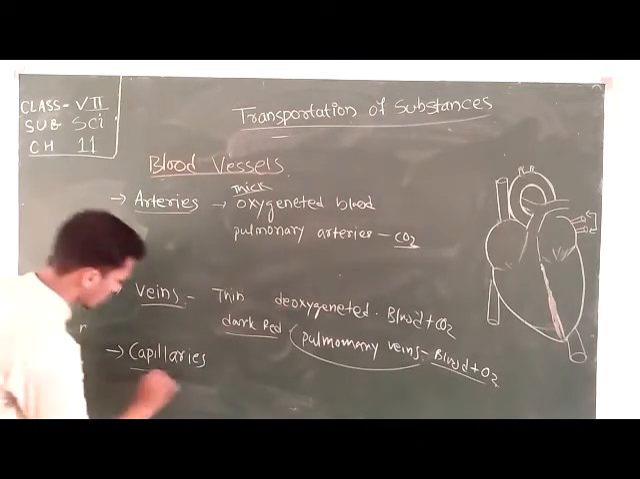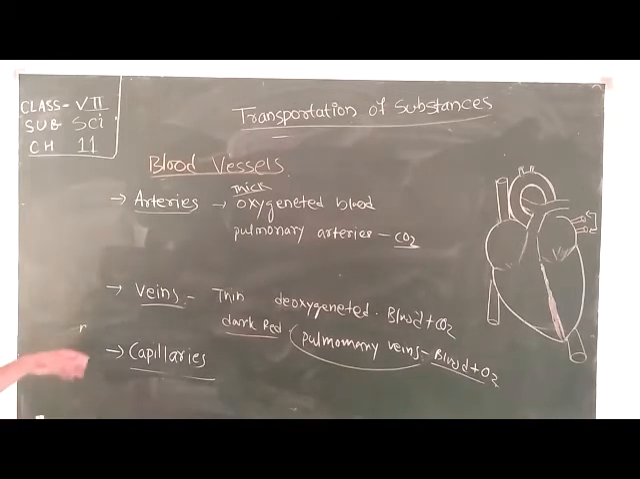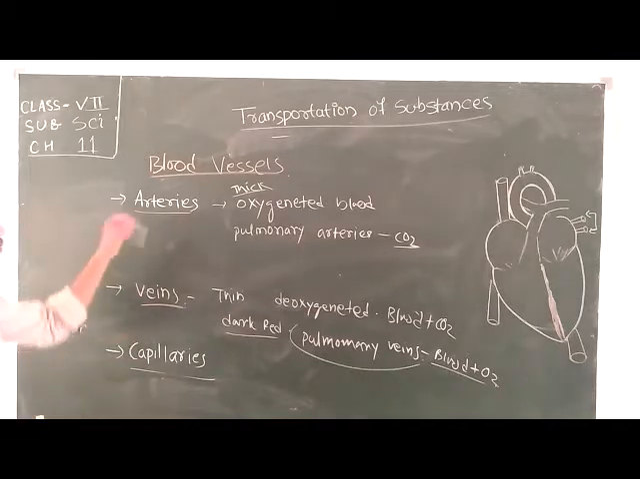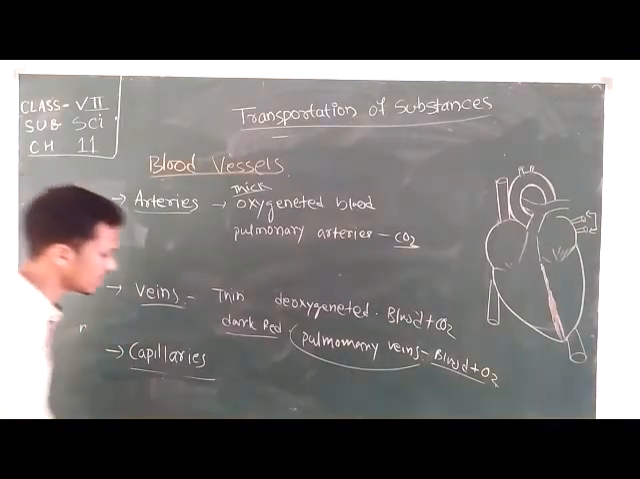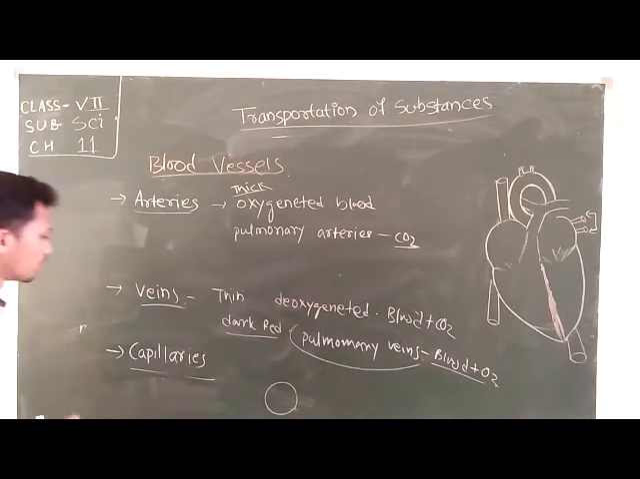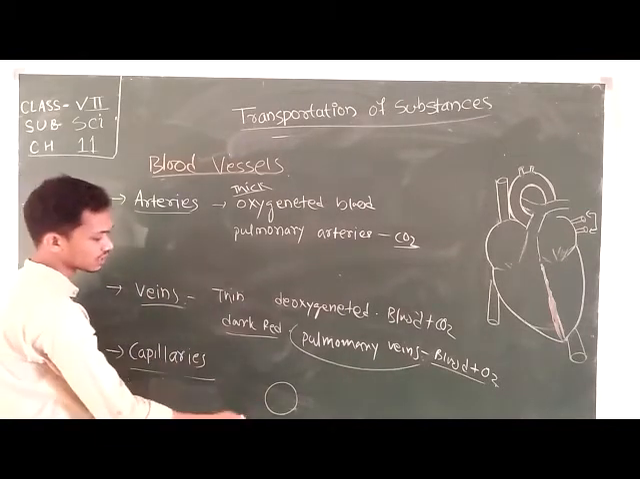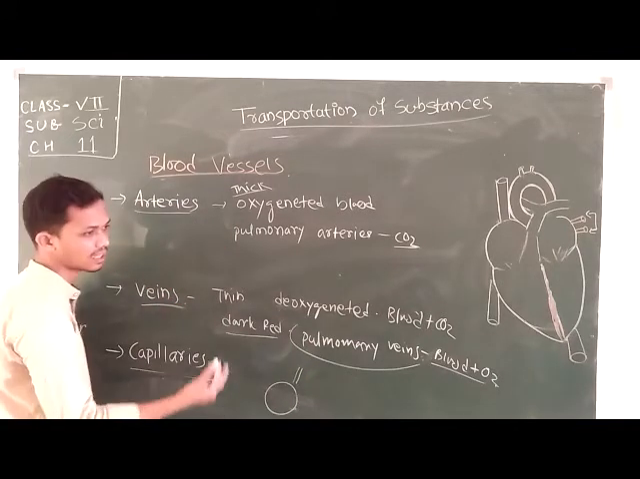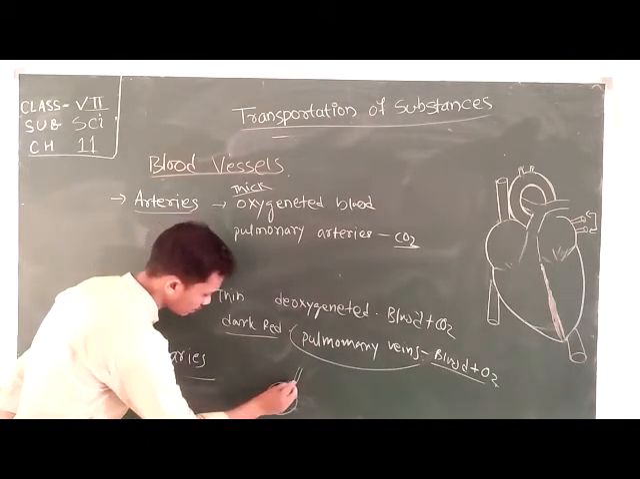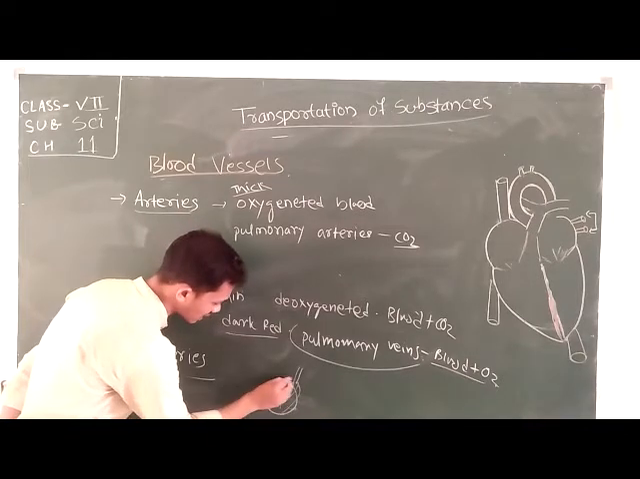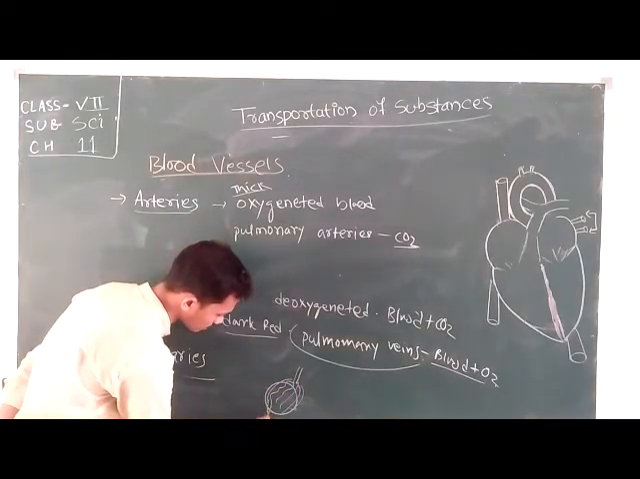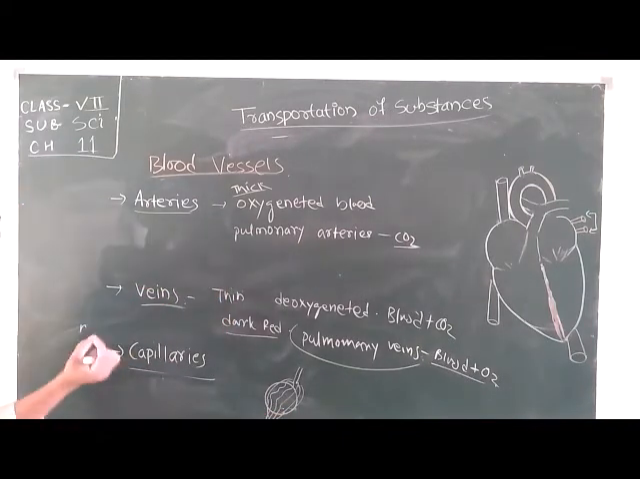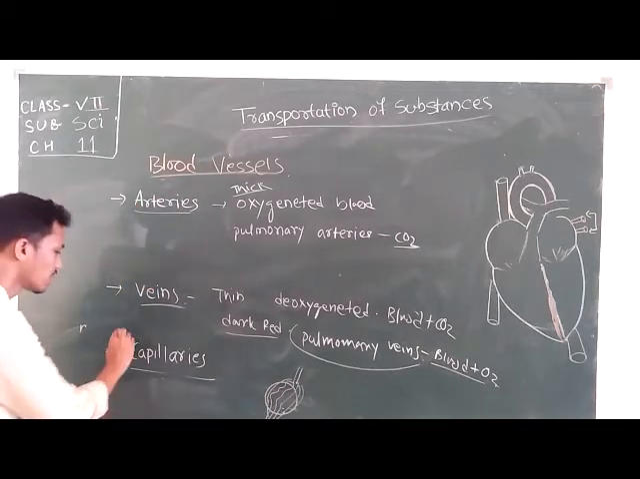Okay. Let's come to the first one, that is capillary. Capillary is the mixture of both arteries and veins. Suppose this is the cell. When the blood vessel comes to the cell, they split into various small thin thread-like tubes, whether it is an artery or vein. These small thread-like tubes are called your capillary.